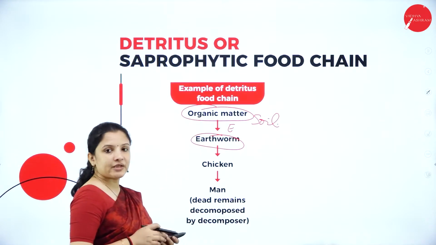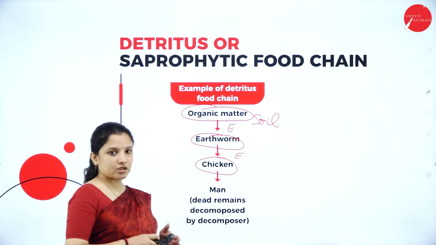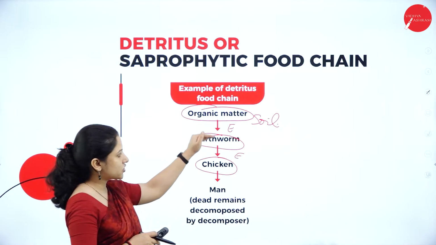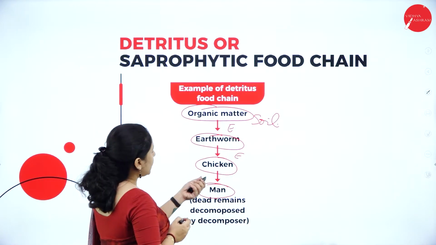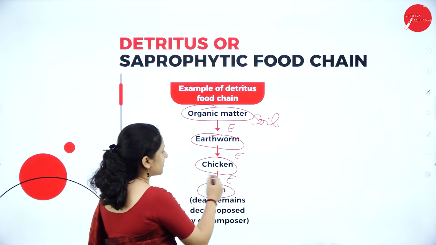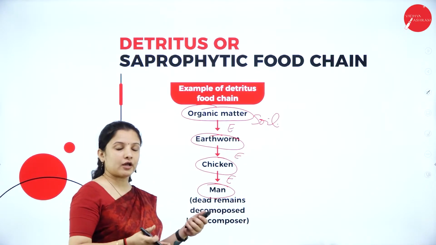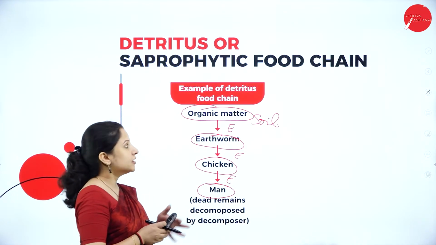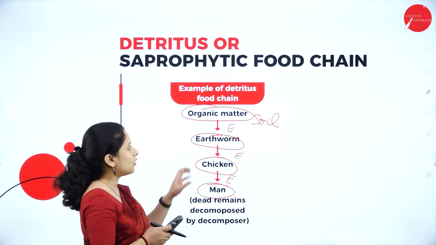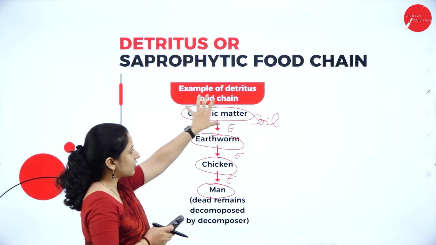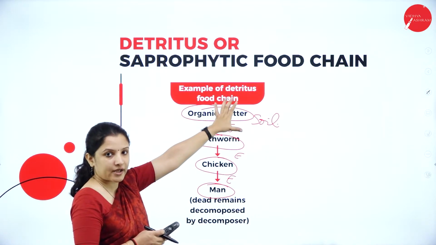This earthworm will be eaten by the chicken. So therefore, the chicken will receive the energy from the earthworm and the chicken will be eaten by the man. So man will receive energy from the chicken. Now, man will die and decompose, again adding on to the nutrients of the soil. So this is about the detritus food chain, wherein the saprophytes are involved. The saprophytes are working on this particular organic matter, decaying and decomposing it.